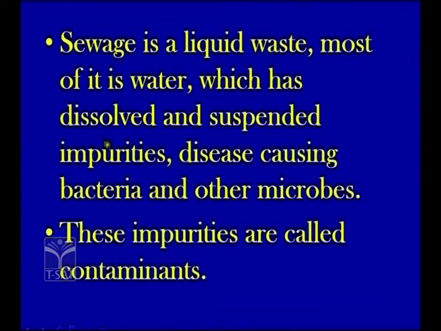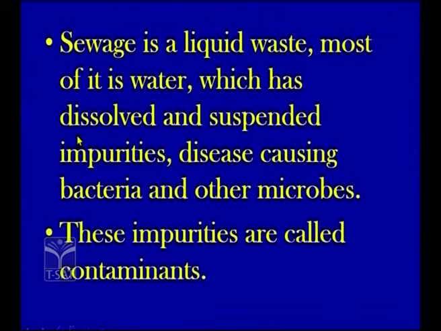So you can see, children, after washing or cleaning, sometimes we use soaps, detergents and shampoos. All that is dissolved in the water and let out in the form of sewage, isn't it children? And we also see disease causing bacteria. What does it mean?